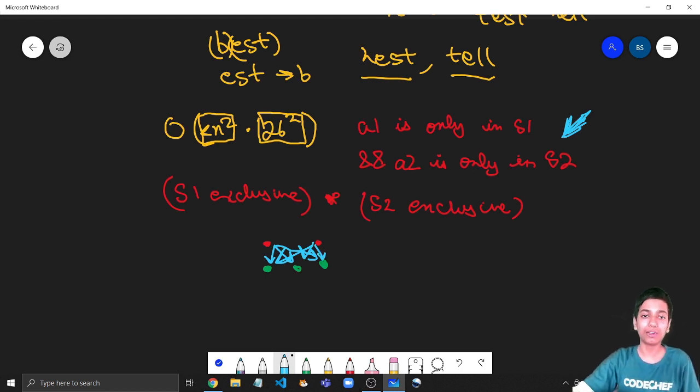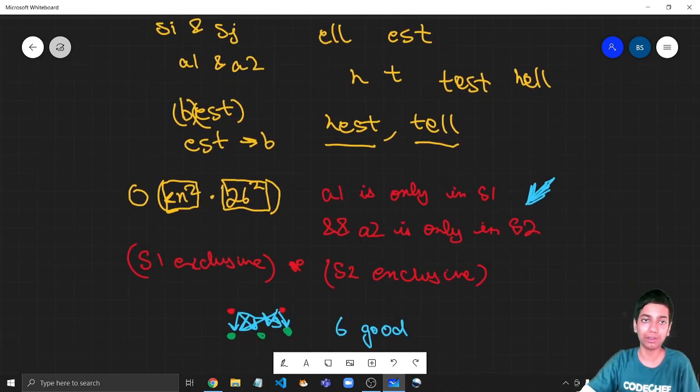So if there are two letters that are only in S1 and there are three letters that are only in S2, then we can basically multiply 2 into 3, so we'll have six good team names, right? We don't need to tell the team names themselves, we just need to tell how many good team names are there, right? So we can simply increment our answer by 6, right?